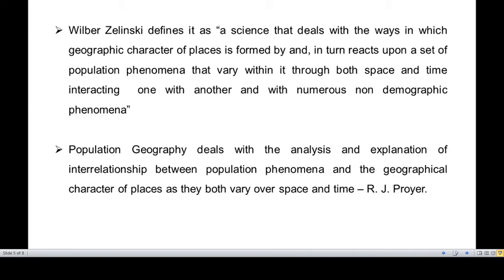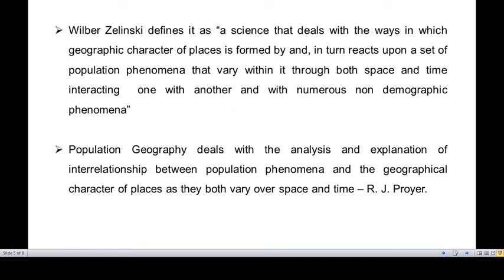geographic places, or the geographic character of the place, which otherwise varies over space, from one region to another region, one country to another country, one state to another state, and also with time there is a variation in the geographic character and in the population segment, and how both the segments are interacting with each other. That explanation and that analysis is being given under the branch of population geography.